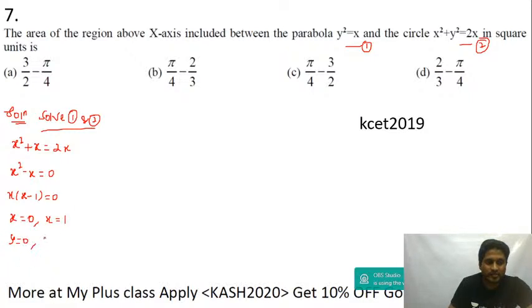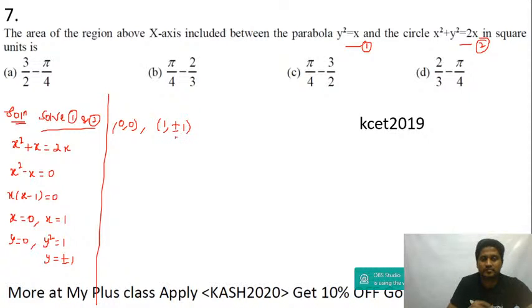If x is equal to 1, you get y square equal to 1, that is y equal to plus minus 1. So the points of intersection are x is 0, y is 0, and x is 1, y is plus minus 1. Now that's the point of intersection, guys. Now the circle equation is x square minus 2x plus y square is equal to 0.